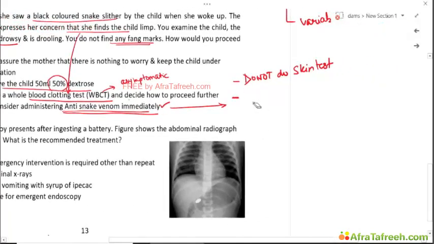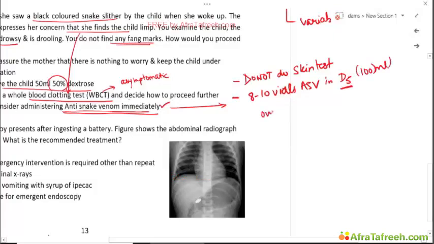For the dose, it would be 8 to 10 vials. ASV is given in 100 ml of D5 and given over 30 to 60 minutes. Preferably over 60 minutes, it's given as a continuous infusion.